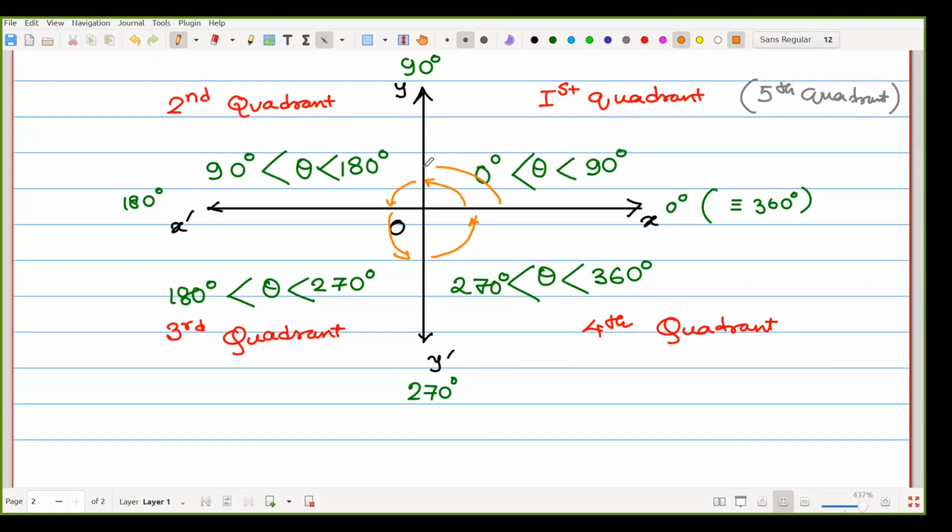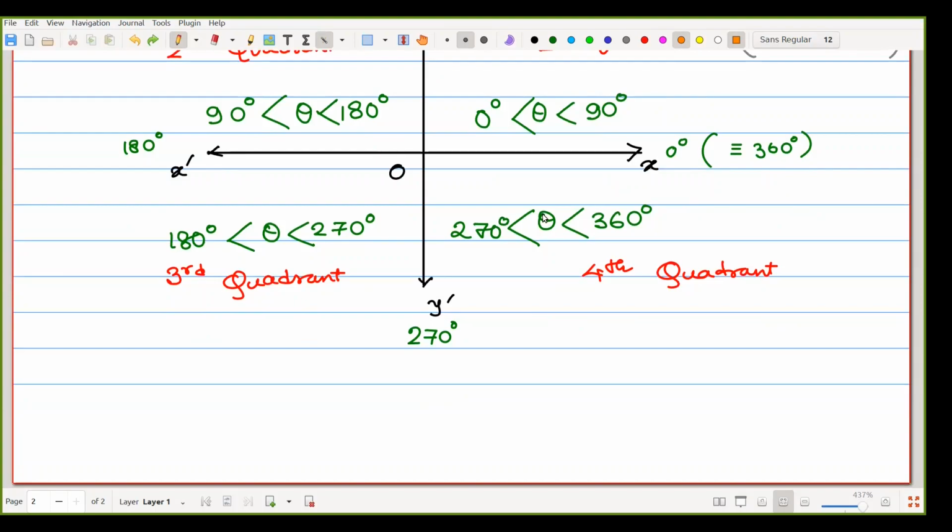But if we draw it in that way, we may say the angle is in the fifth quadrant, because after the fourth quadrant, first, second, third and fourth, we are rotating it up to fifth. Then sixth is possible, seventh possible, eighth possible. So according to our requirement, any number of rotations is possible.